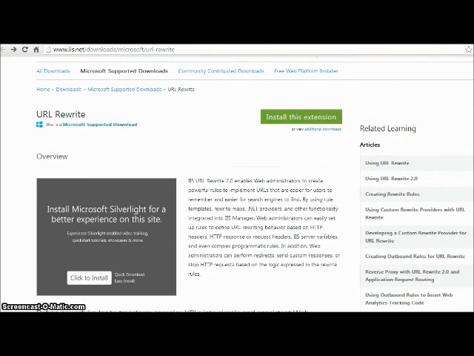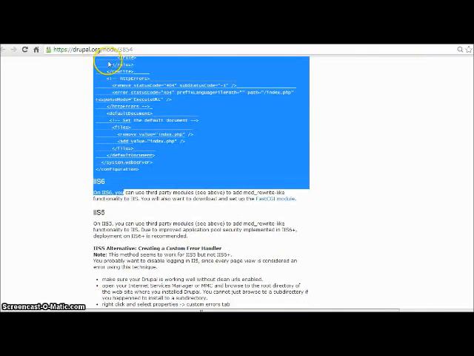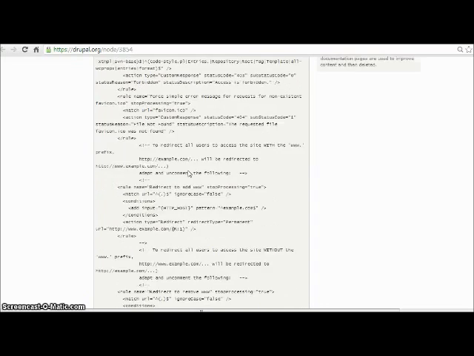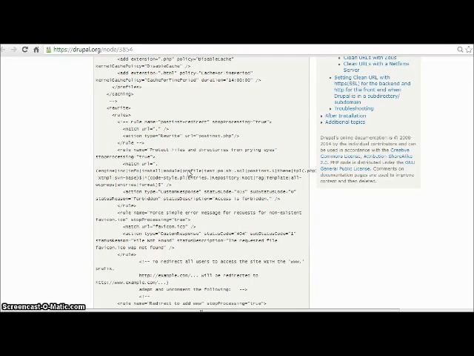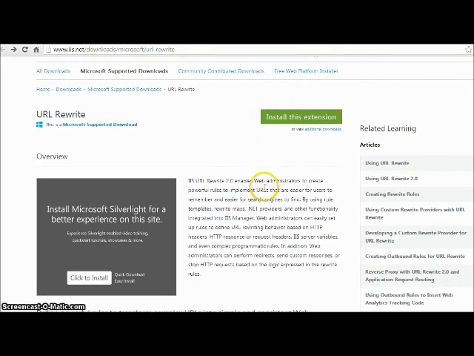And then you can just copy this text from node 3854 and paste it in your web.config file in your Drupal directory. Now once you do that, the Drupal site would work perfectly fine. And if you go to status report, you would see that it says web server as Microsoft IIS 7.5. So this was how you can install Drupal 8 on a Windows IIS server.